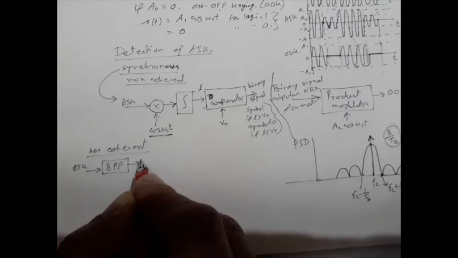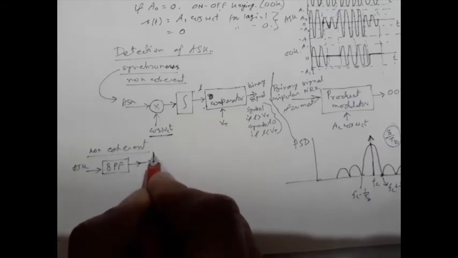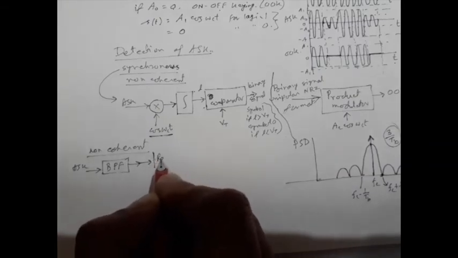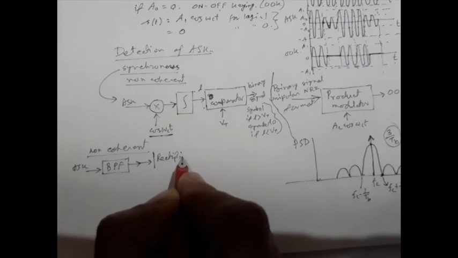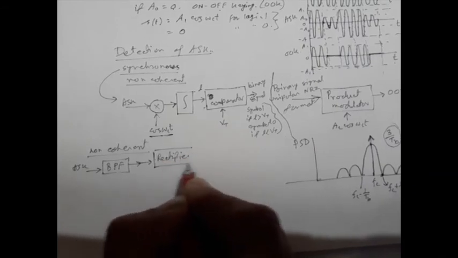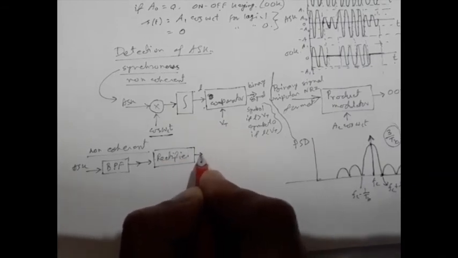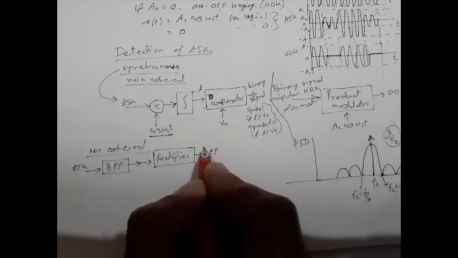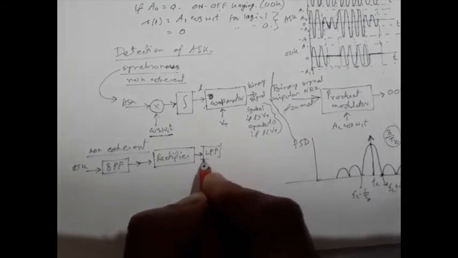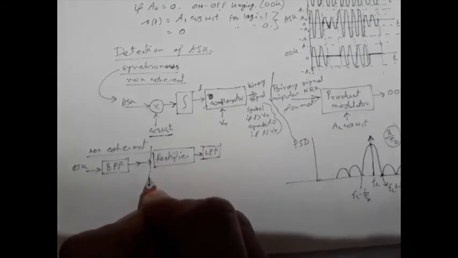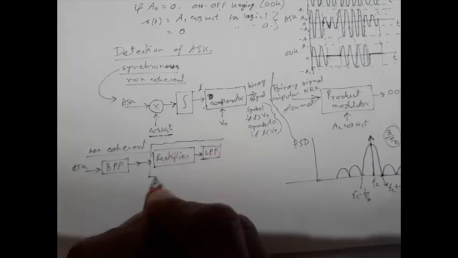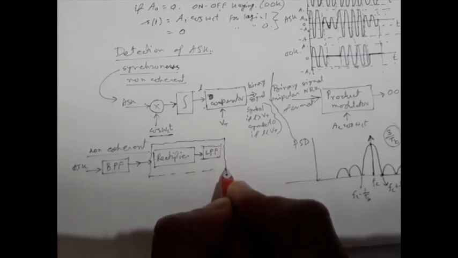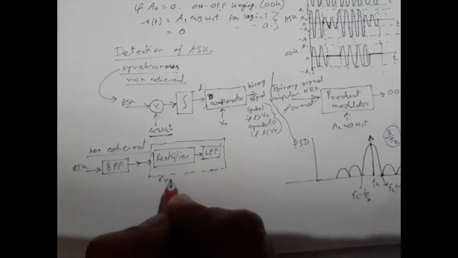Next we have what we call an envelope detector. So we have a rectifier along with a low pass filter. This combination is nothing but the envelope detector.